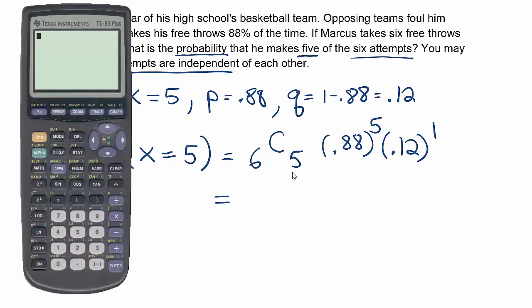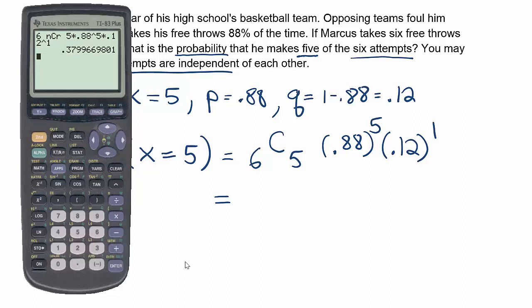All right, so 6 choose 5 is the same as 6 choose 1, so it should just be 6, but let's type it in anyways. So we'll hit 6, math, go over to probability, take nCr, on my calculator here on the screen. You might have a different way to do that, but either way, 6 choose 5, there it is, times 0.88 raised to the 5th power, and then times 0.12 raised to just the 1 power. You could, of course, skip raising it to the 1 power. Anything to the 1 power is just itself. So we hit enter and we get